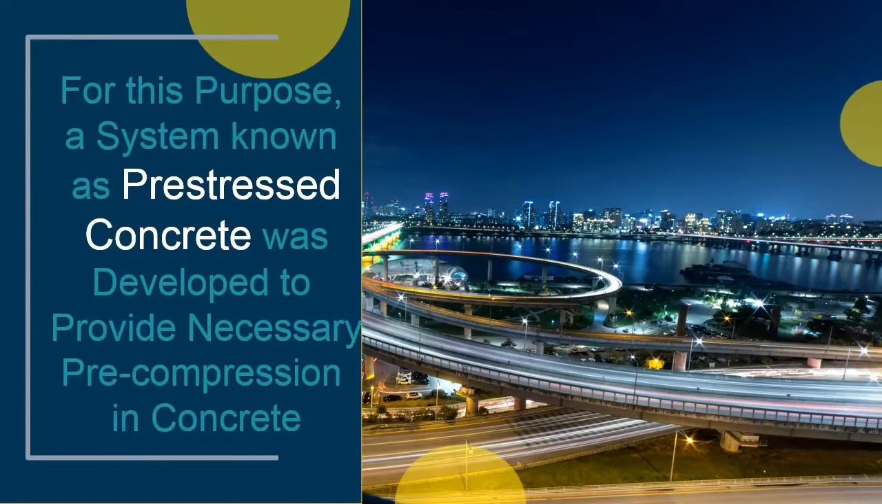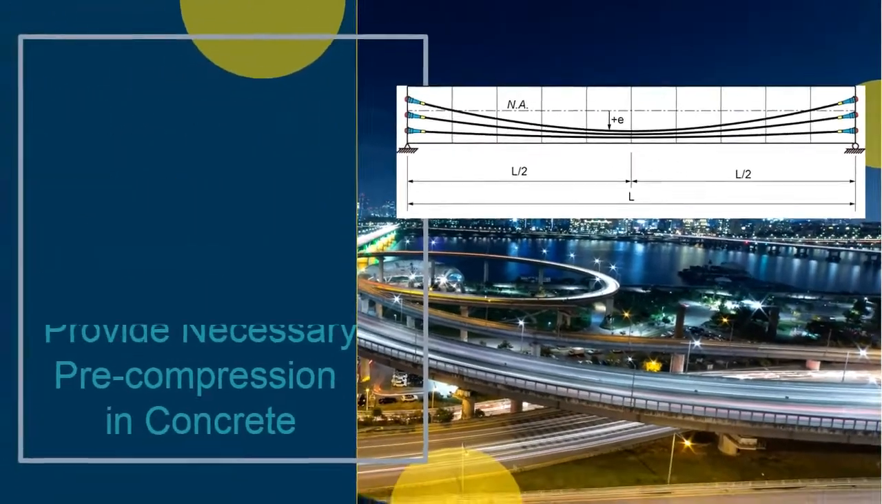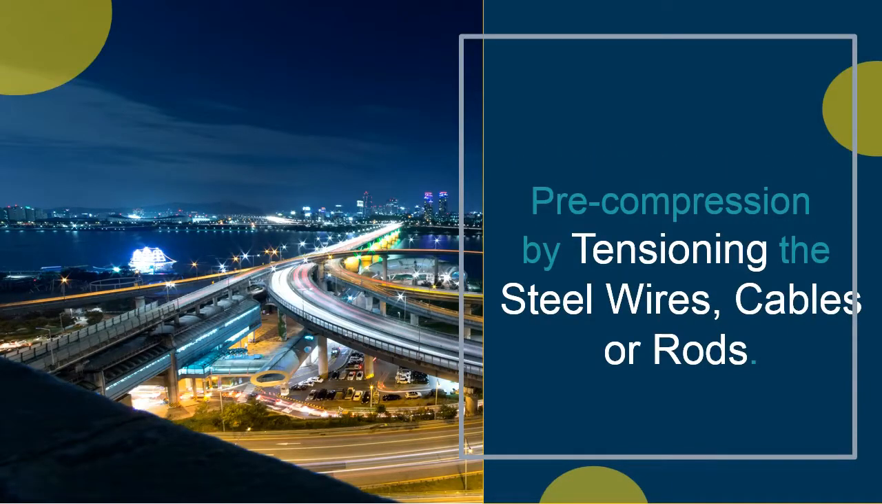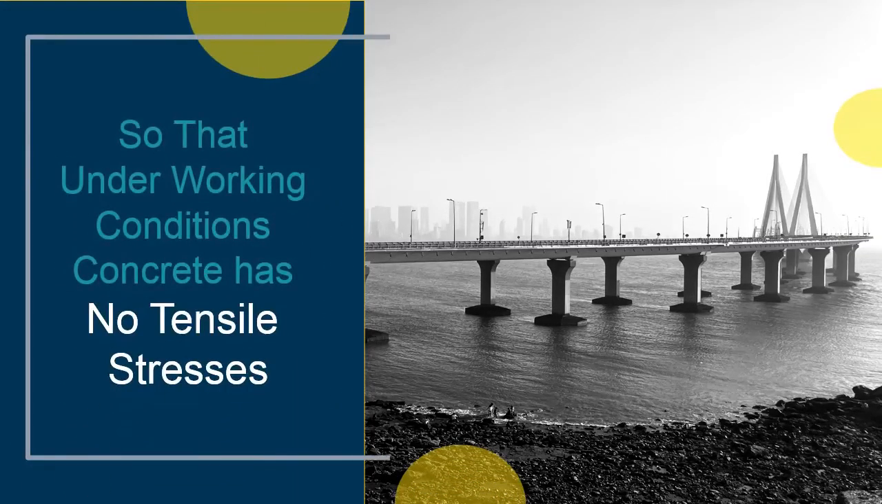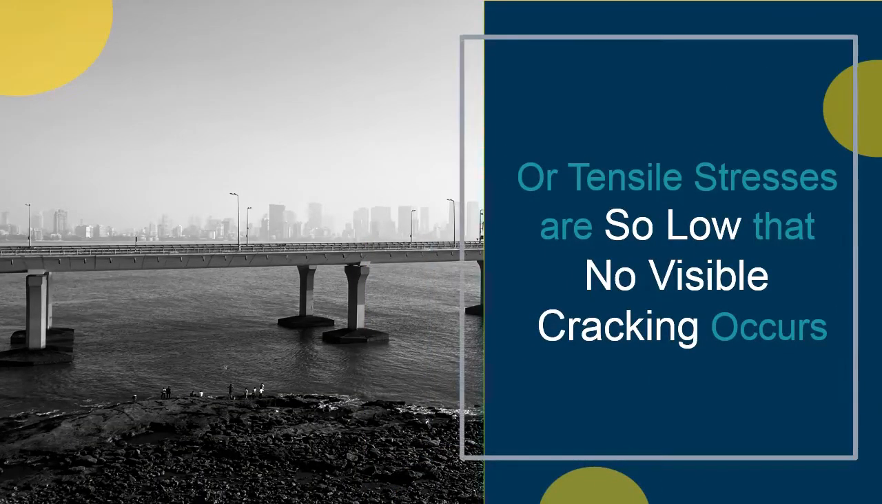For this purpose, a system, known as prestressed concrete, was developed to control unwanted deflection and cracking in structures. It provides adequate precompression in the concrete beam by tensioning the steel wires, cables, or rods so that under working conditions concrete has no tensile stresses, or the tensile stresses are so low that no visible cracking occurs.